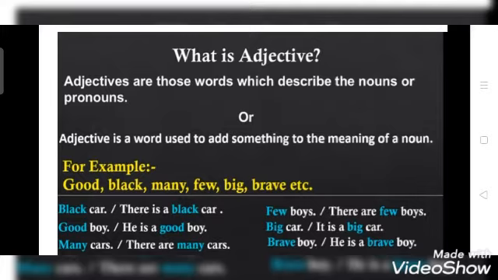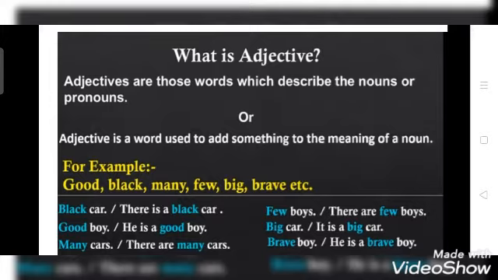Now take another example, black car. Now what is car? Car is a noun. Black is an adjective. So here it describes the noun. Means here you are getting information about the noun, कि car कैसी है? Black है. So black is an adjective.